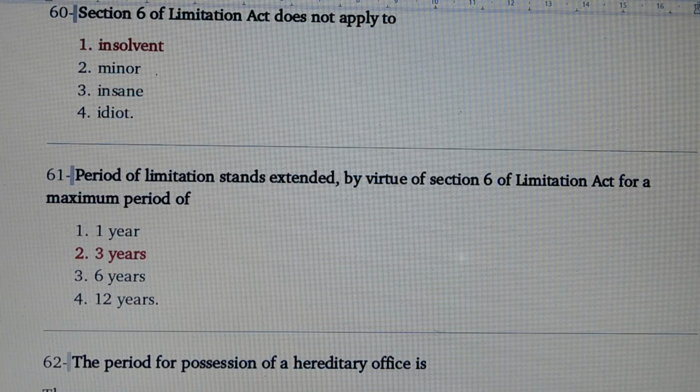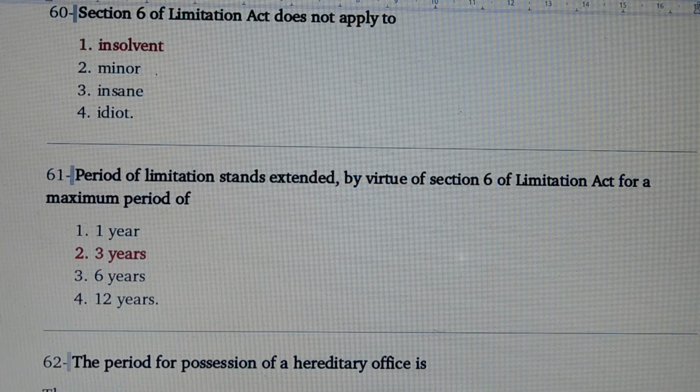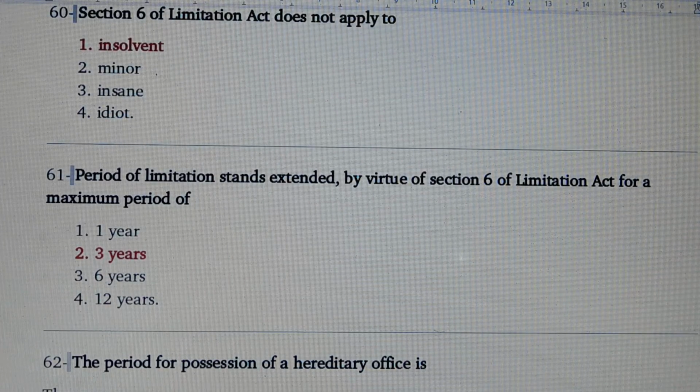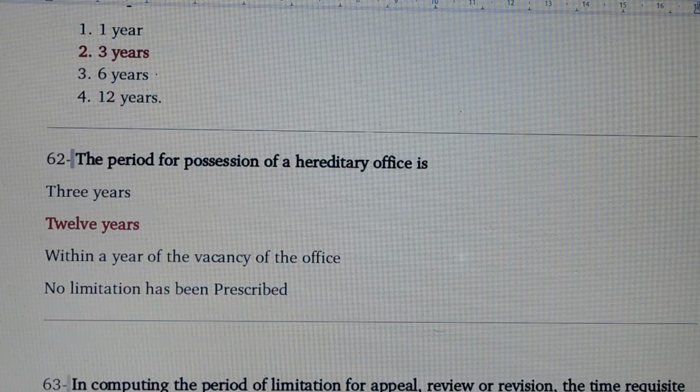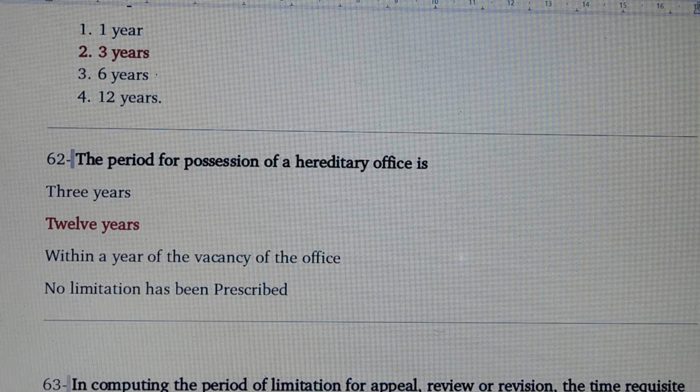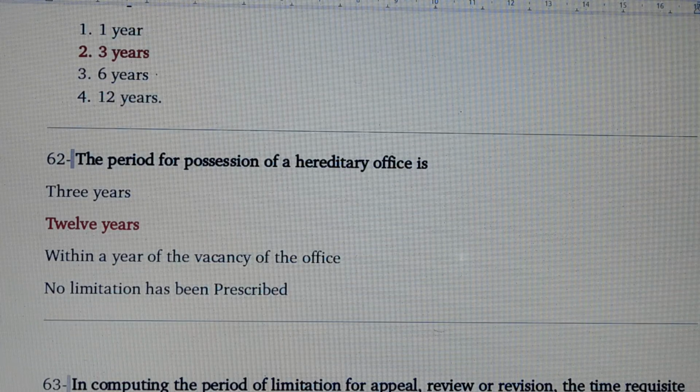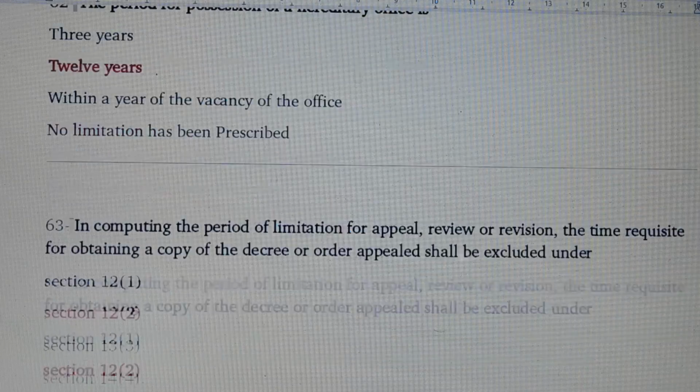Question number 61. Period of limitation stands extended by virtue of section 6 of Limitation Act for a maximum period of. Answer is option number 2. Maximum period of 3 years. Question number 62. The period of possession of hereditary office is. Answer is option number 2. 12 years. The period for possession of a hereditary office is 12 years.